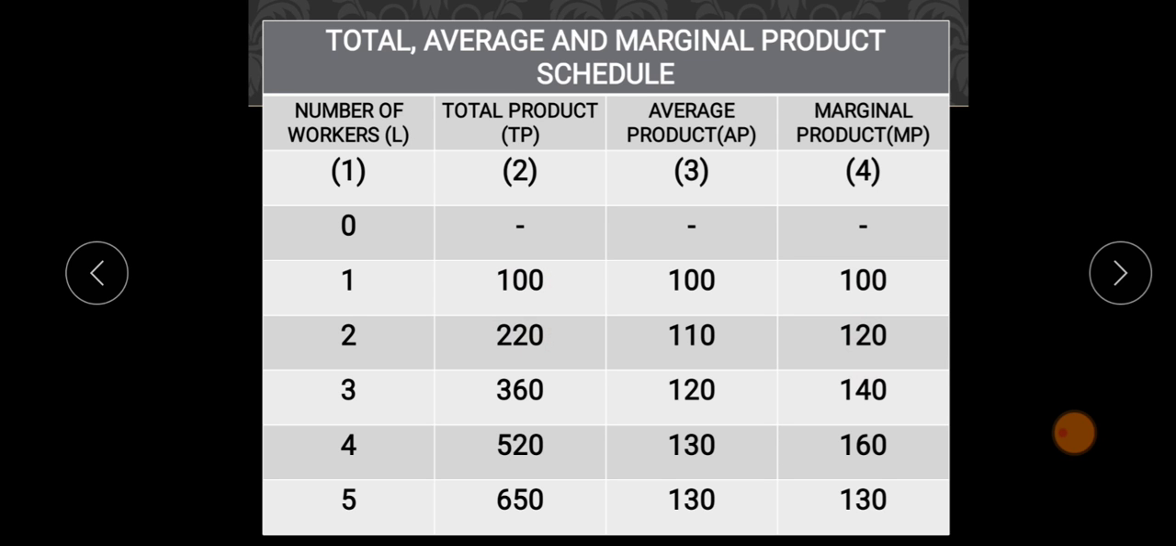Similarly, if the producer wants to produce more and adds one more worker, so that the workers become 3, then the total product is 360. How much addition is there? 360 minus 220, that is 140. So this is how the marginal product is calculated. This was about the concept of total, average and marginal product.